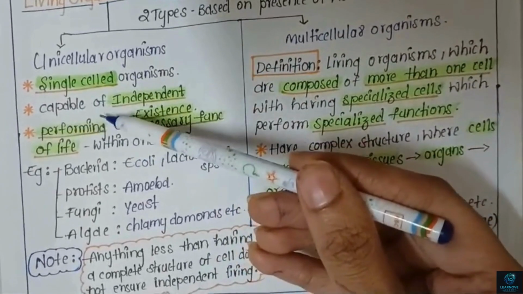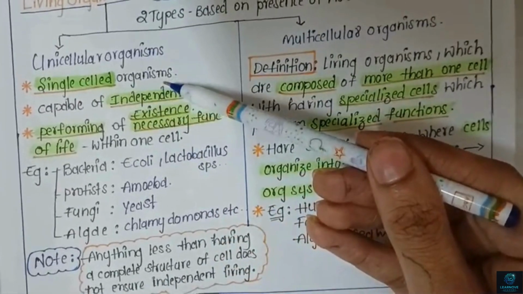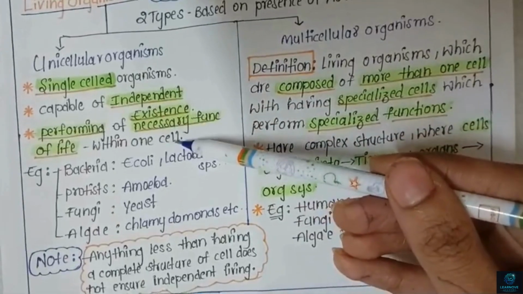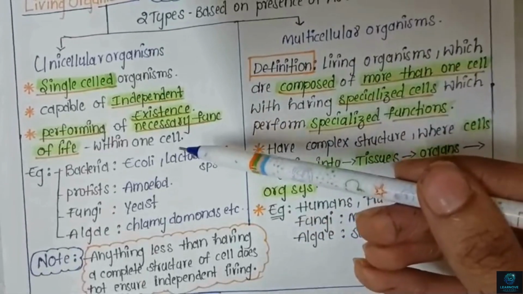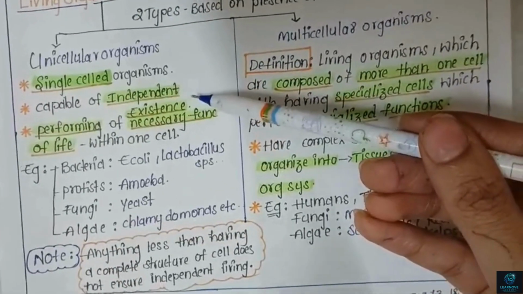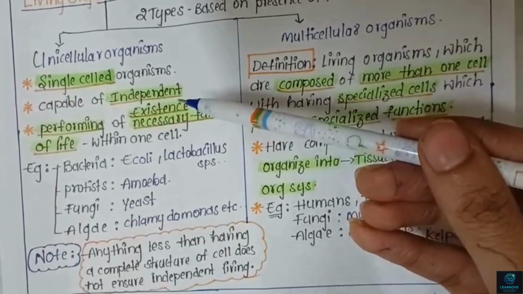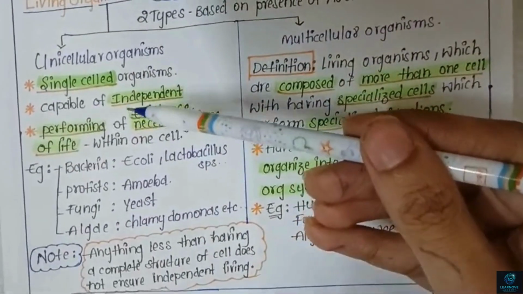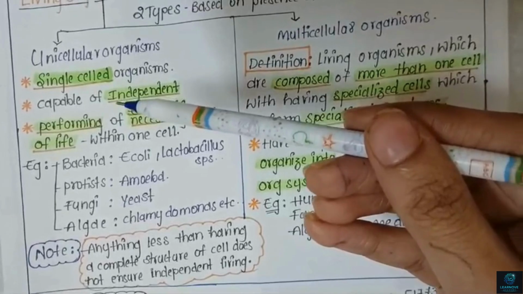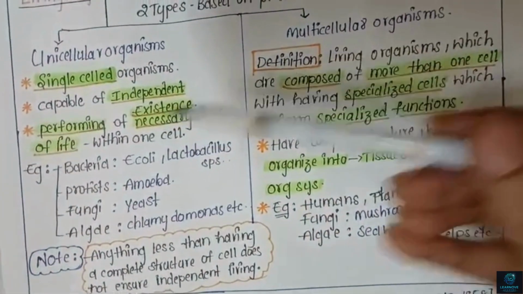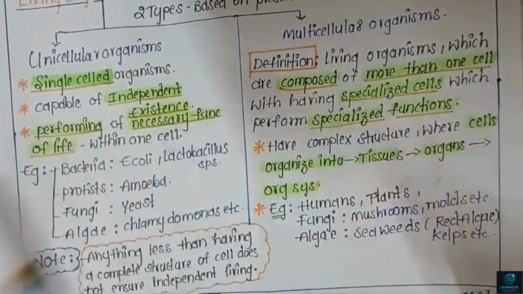So these are also known as single celled organisms, which are capable of independent existence and performing all the necessary functions of life within one cell. Here, independent existence means they can survive performing all essential life functions like metabolism, reproduction, and response to any external stimuli without relying on any other cells.